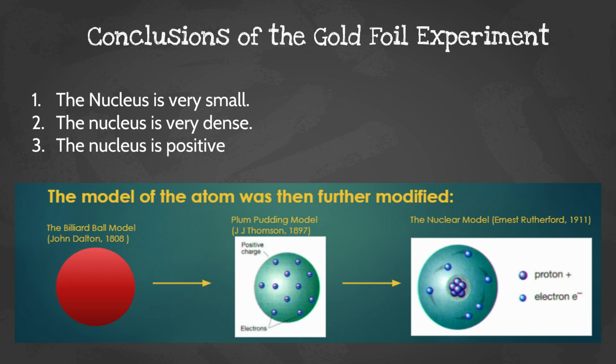So conclusions from the gold foil experiment: the nucleus is very small and very dense, and the nucleus is positively charged. So we went from the billiard ball model from John Dalton to the plum pudding model that was still mostly a solid matter with negative electrons pushed inside of it. And then we go to the nuclear model by Ernest Rutherford, where the protons are in a dense, compact area, and then the electrons are out around it.